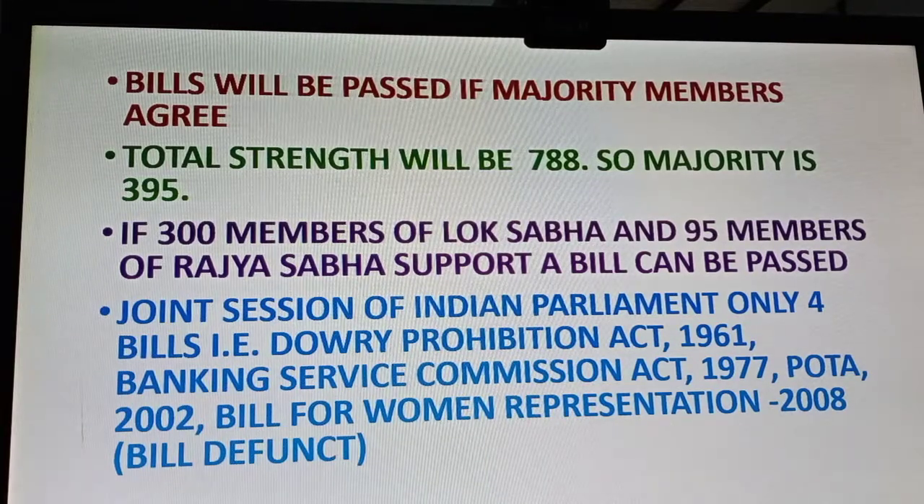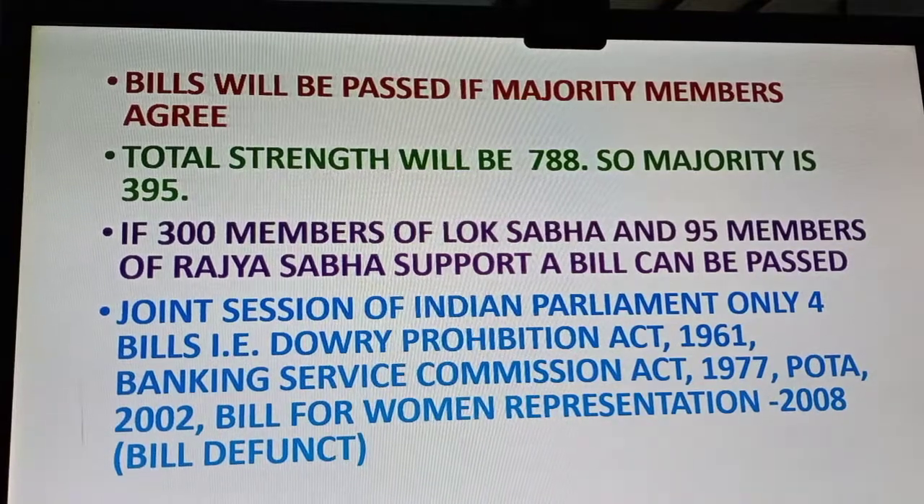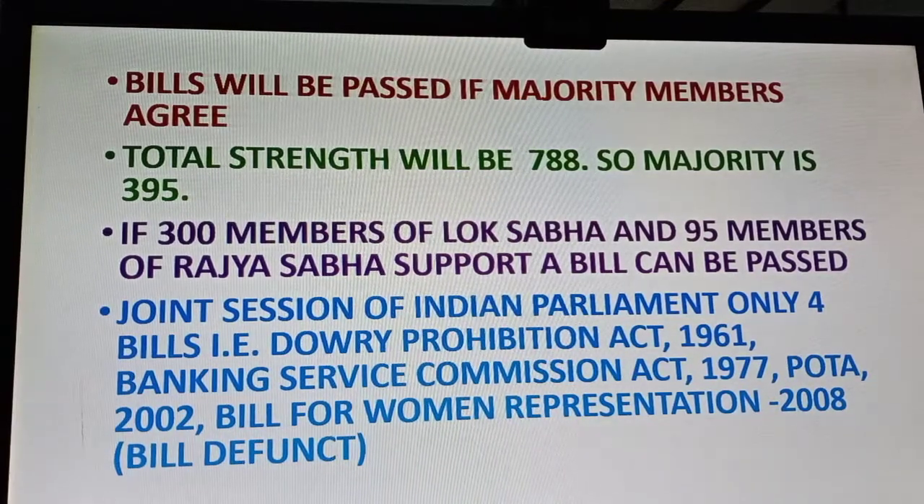But there are some times a bill must be passed by a 2/3 majority, to pass a constitutional amendment, or to remove the president. So there are some provisions. Sometimes a bill should be passed by a 2/3 majority. Otherwise, the bill will be passed by a simple majority. Simple majority means 50% plus 1. That, yesterday, I have shown you. So if 395 members are supporting the ruling party or the bill to be passed, it can be.